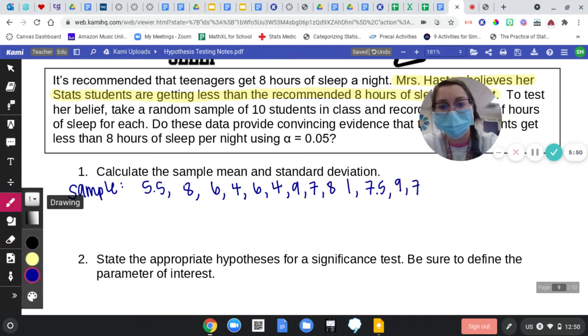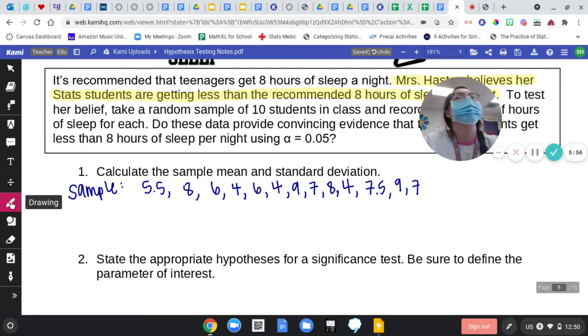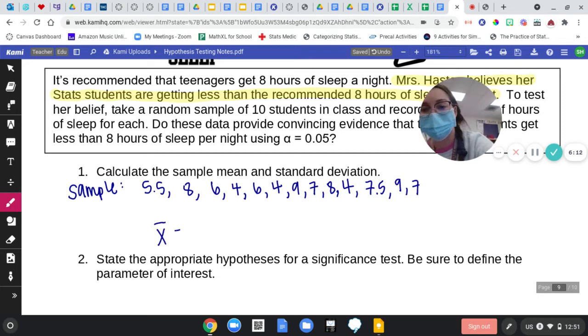Some people like to be extra precise. That's okay. What's the symbol for sample mean again? That's the population mean. We are going to use that later, but sample mean, X bar.